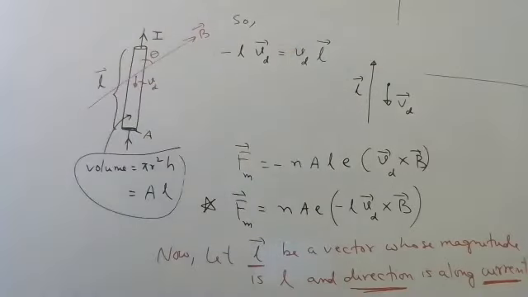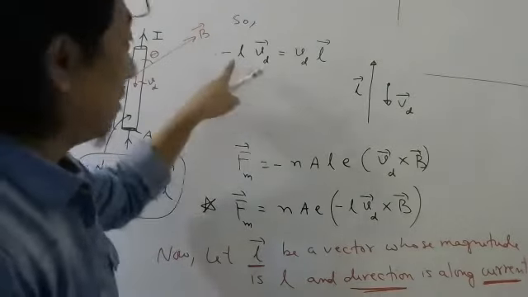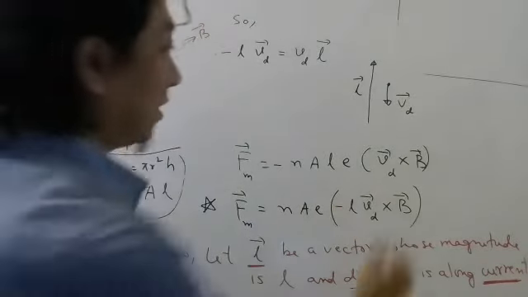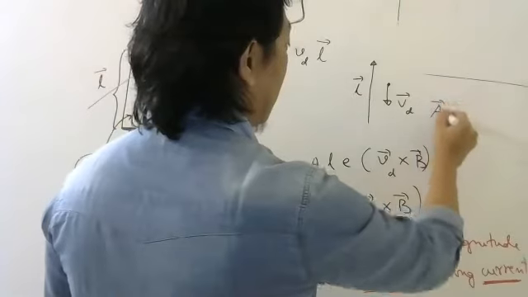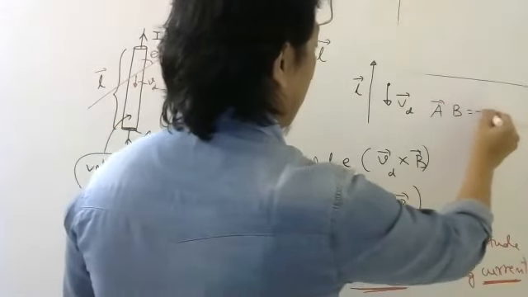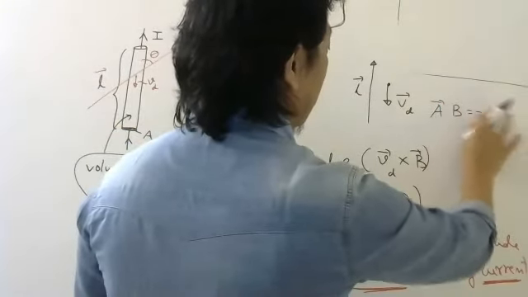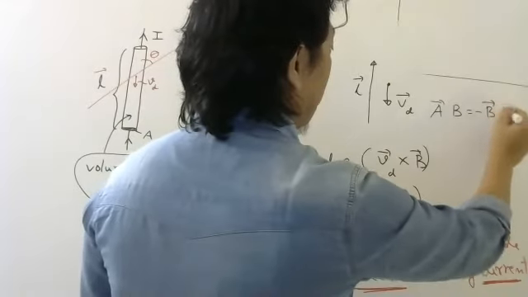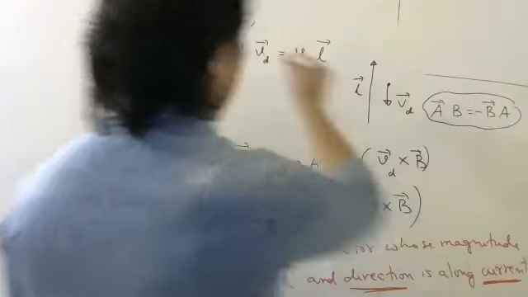Yes or no? Just now I taught you. If A bar and B bar are in opposite directions, then A bar B is the same as minus B bar A. So the same knowledge I am applying here.